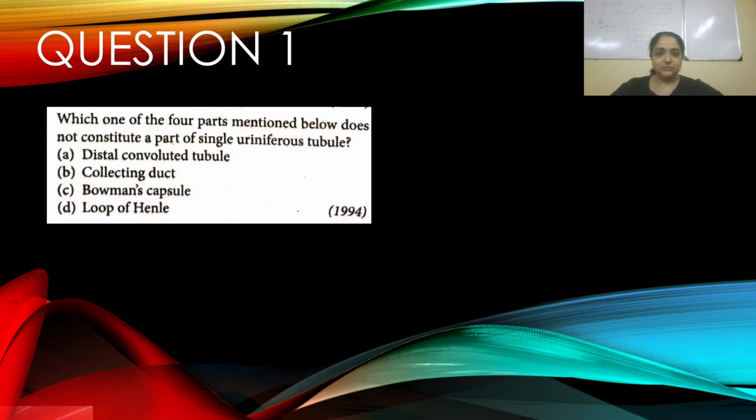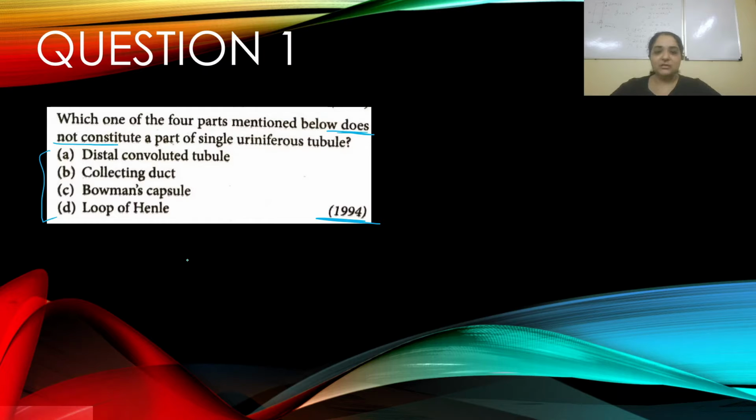This appeared in 1994. So you have your options A, B, C, D. Please read the question carefully: which does not constitute a part of single uriniferous tubule.